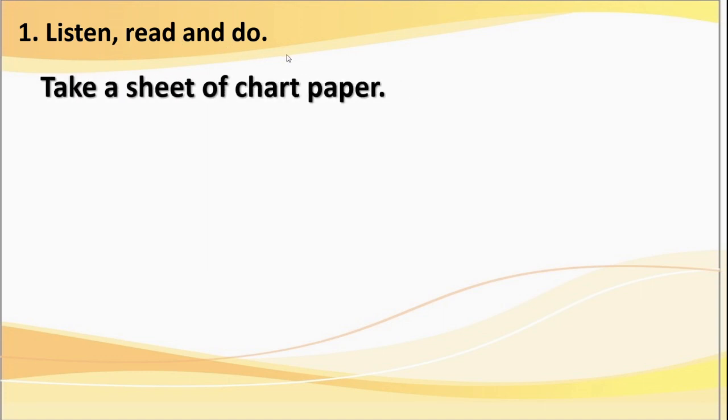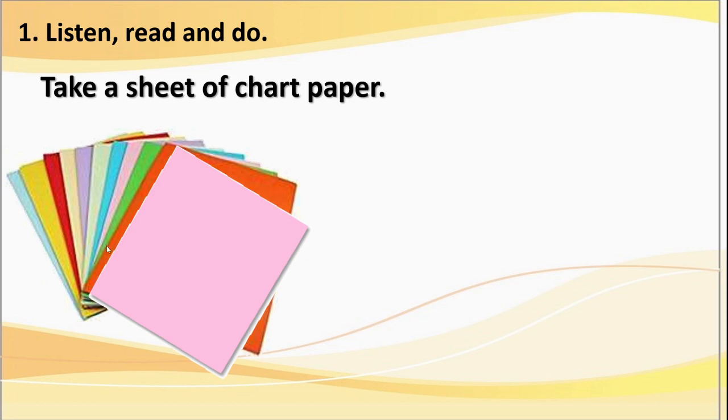Here first, listen, read and do. Yes, dear children, we have to listen to whatever is written here, read it, and act like that. Okay, first one, take a sheet of chart paper. See these? These are called chart papers.